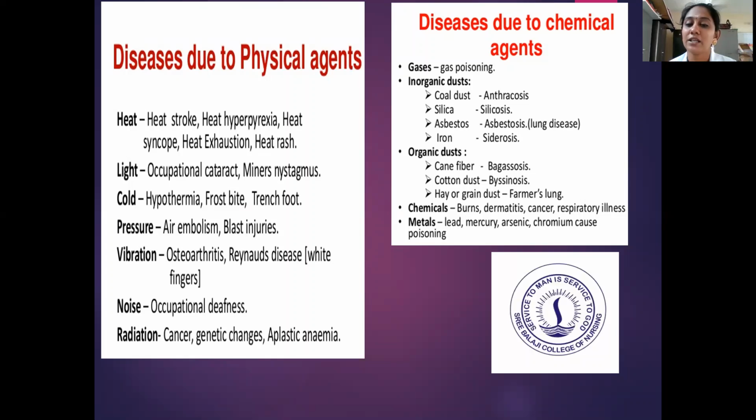And from the chemicals, you will get burns, dermatitis, cancer, or respiratory illness. From metals like lead, mercury, arsenic, and chromium, poisoning occurs to the person who is exposed to these metals. So these are the diseases due to the physical agents and the chemical agents.